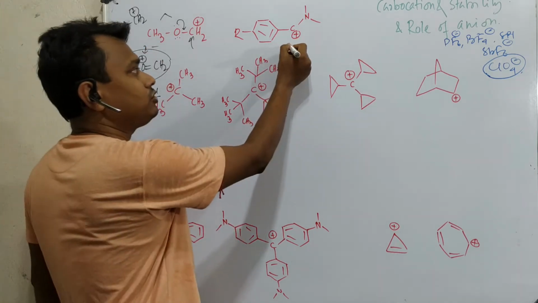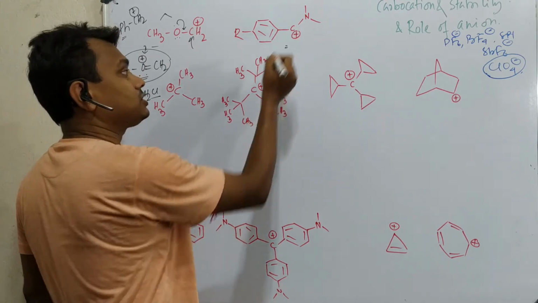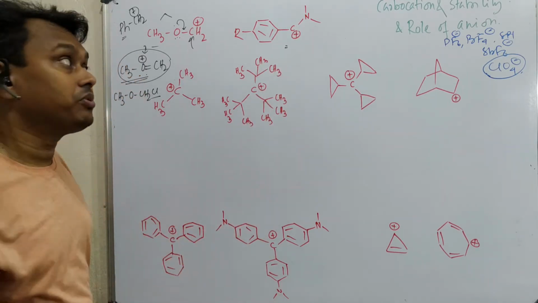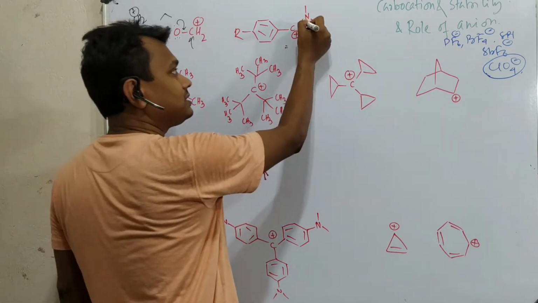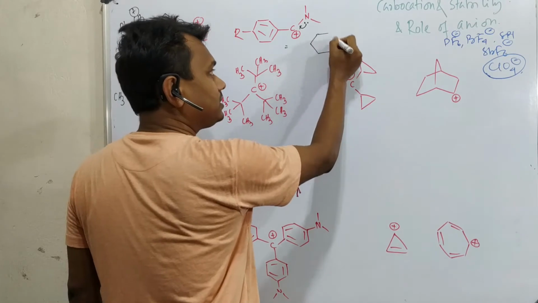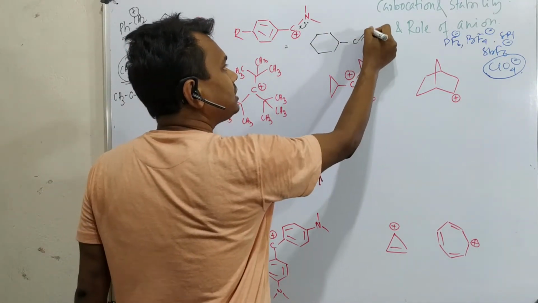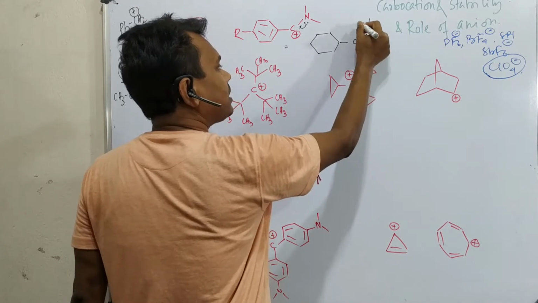Similar thing, this is what you have observed in the Vilsmeier-Haack reaction. I have already described it in a dedicated lecture. So this is the intermediate carbocation in the Vilsmeier-Haack reaction, and why is this stable? Because the nitrogen lone pair is donated here, and after that, similar to the previous one, all the atoms are octet filled, that's why this is stable.